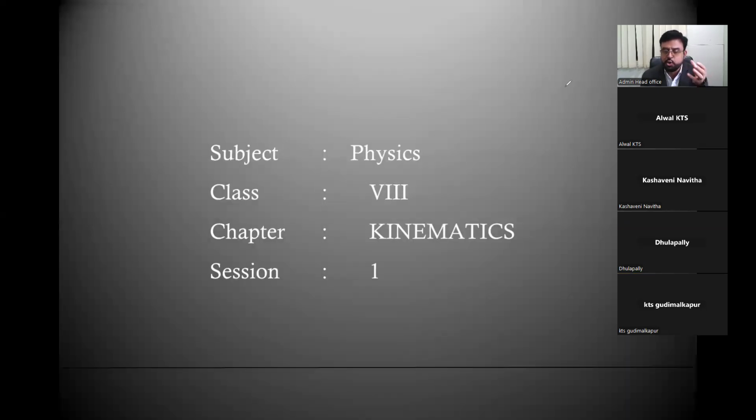So this is the new week, new day, new chapter. Of course, I am old only. New chapter we are starting today after completing the first chapter, measurements, in the entire last month. Now we are entering kinematics, which is one of the important chapters in our physics, which plays a very important role in understanding the other chapters of physics, and which explains the motion of a body, right?